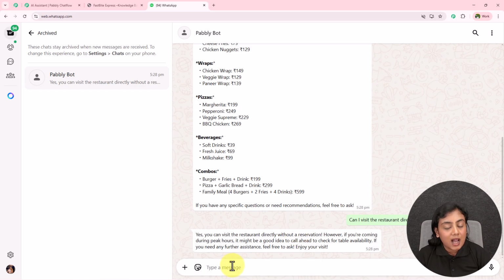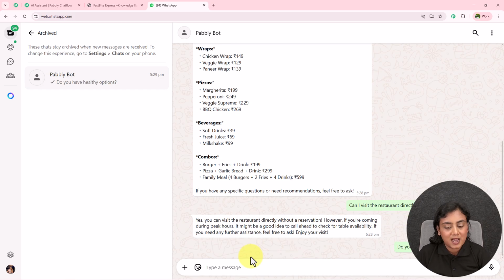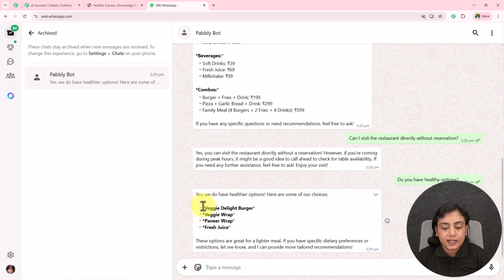I have my last question over here, that is, do you have healthy options? So this is my last question I wanted to ask. So I've asked this question. I'll wait for the reply. I've received the reply. Yes, we do have healthier options. Veggie Delight Burger. You can see I've received the reply as well. So as now this AI assistant is replying to all my questions, let us create it using an amazing software, that is Pabbly Chatflow.